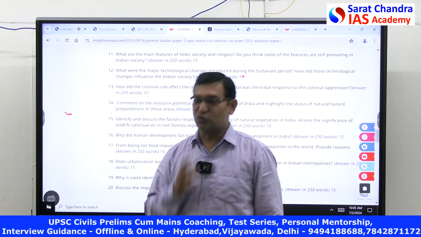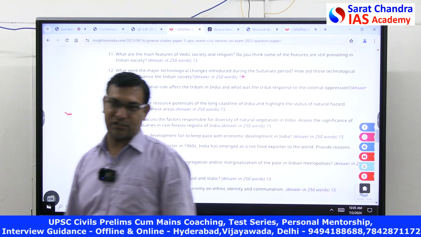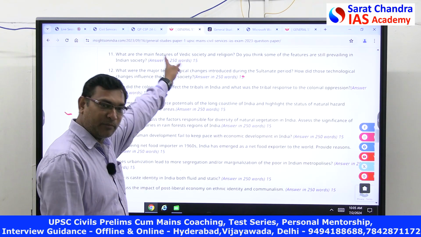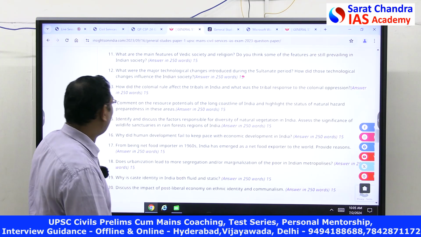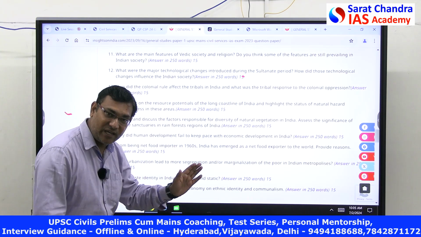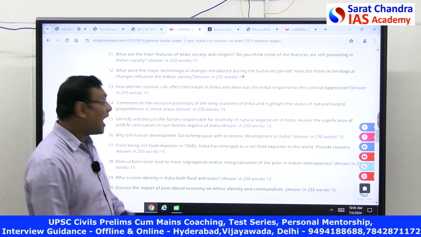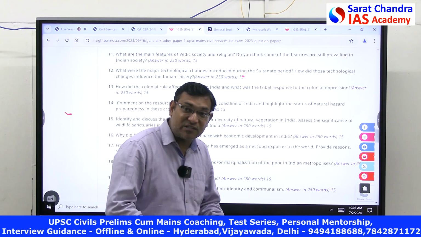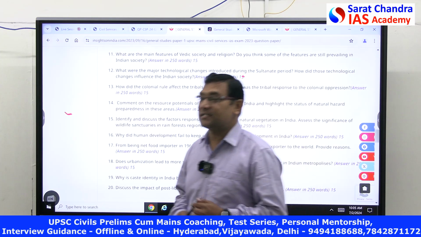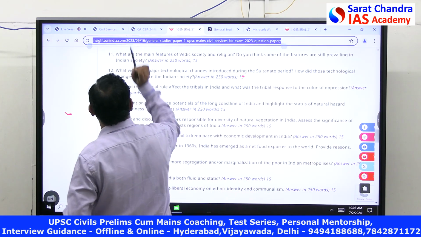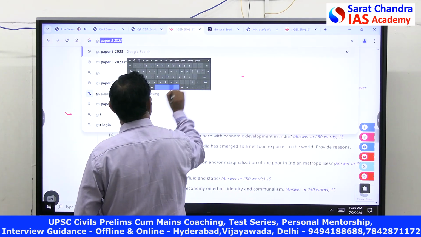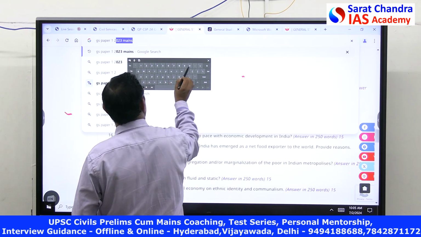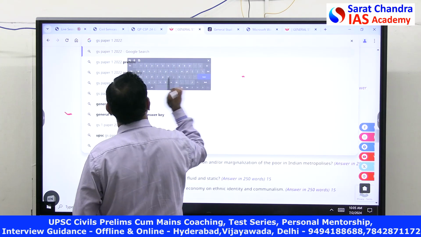Coastal regulation zones, mangrove plantations. Blue economy, the potential is blue economy. It is a mix. Actually, the first part is a mix of both geography as well as economy. What is the significance of the long coastline? Not only this, but there is an environment overlap also. You can see GS paper 1, 2022.